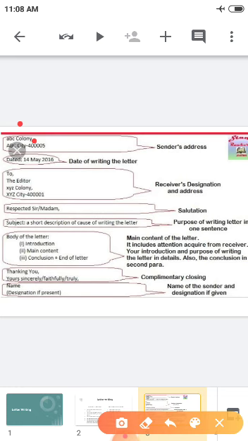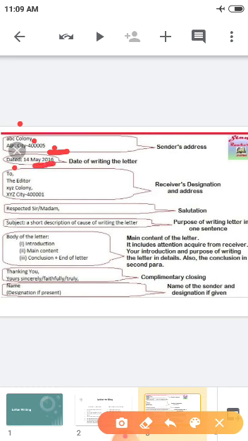In that question paper, if there is no address or no name given, you have to write like this: ABC colony or ABC city or XYZ colony, like that only you have to start. You don't have to write your own address there. At the end you don't have to write any comma or full stop. After writing the sender's address, you have to leave a line. Then you have to start with the date, month and year.